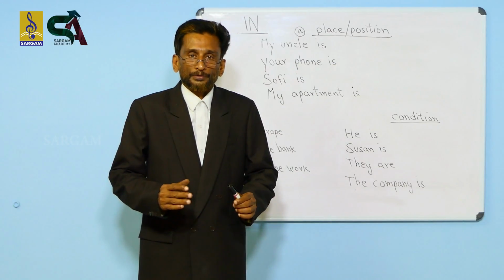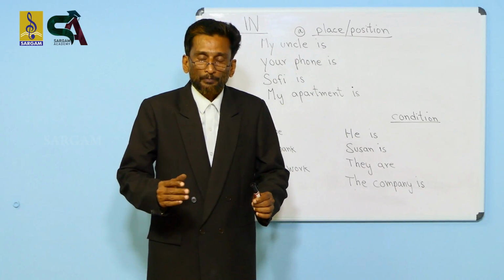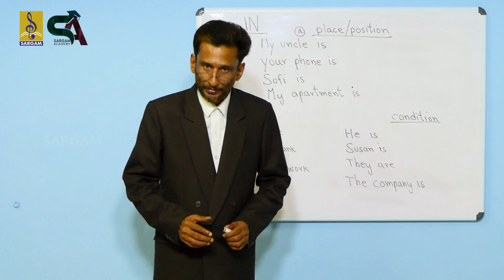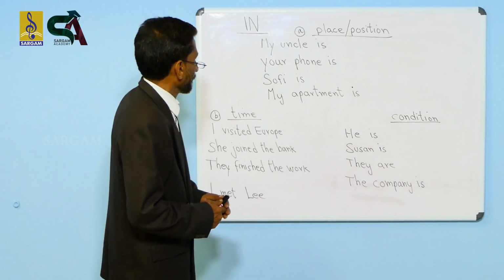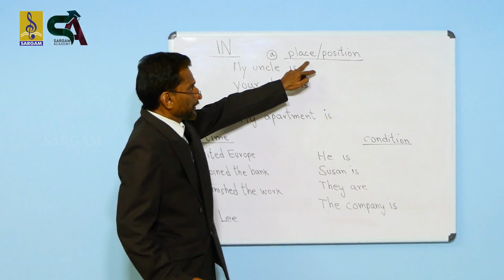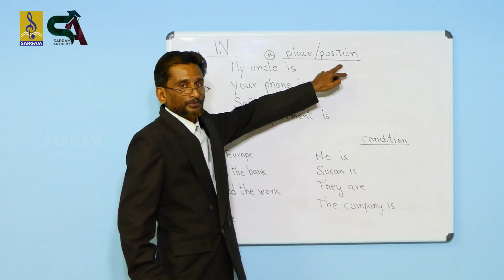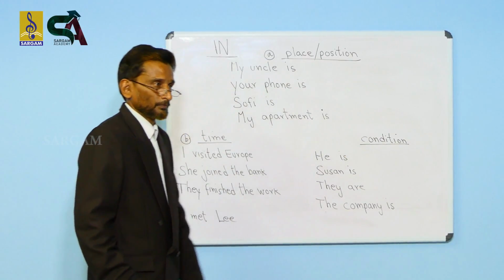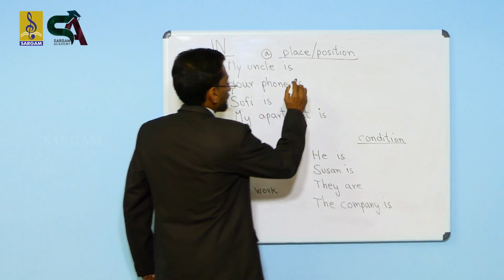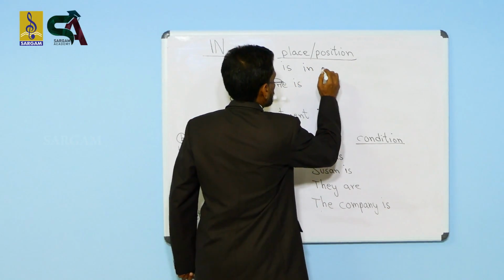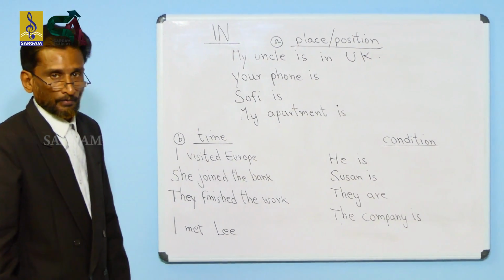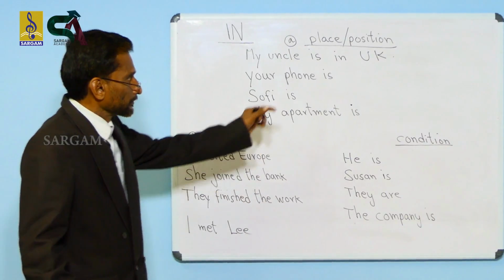Now, let me tell you something about the simple preposition in and the common context in which it is used. In. See? The first context, it shows place or position of something or somebody. My uncle is in UK. My uncle is in Australia. My uncle is in US.